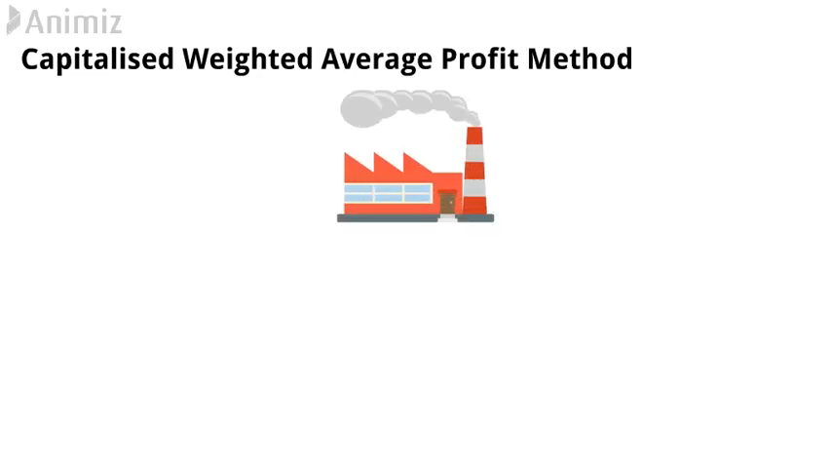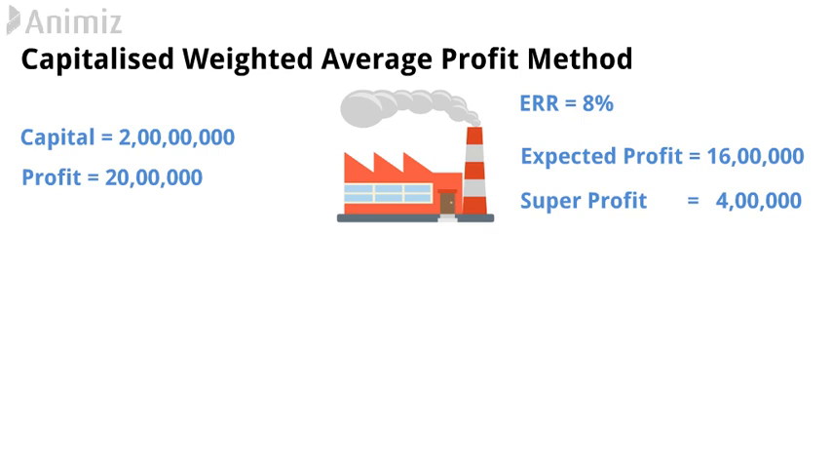Let's take the same example of factory B. Factory B has invested a total of 2 crore rupees and it is earning 20 lakh rupees as profit. Its expected rate of return is 8% and its expected profit is 16 lakh. Apart from that, the super profit earned by factory B is 4 lakh. We learned all these concepts in the previous video of the super profit method.